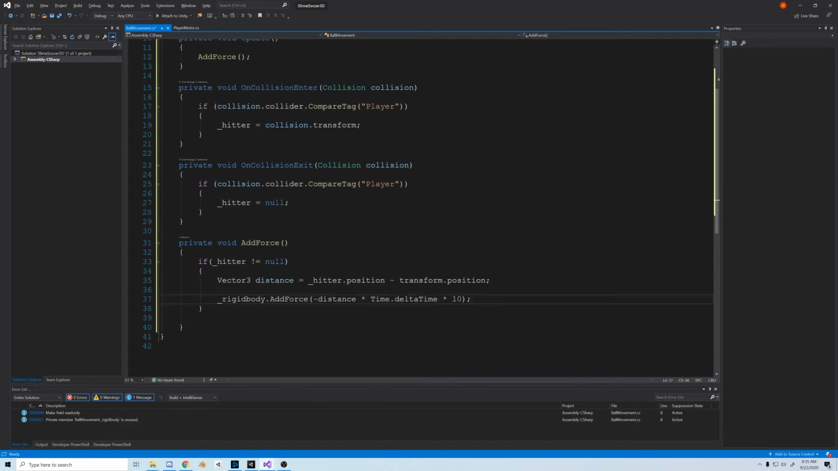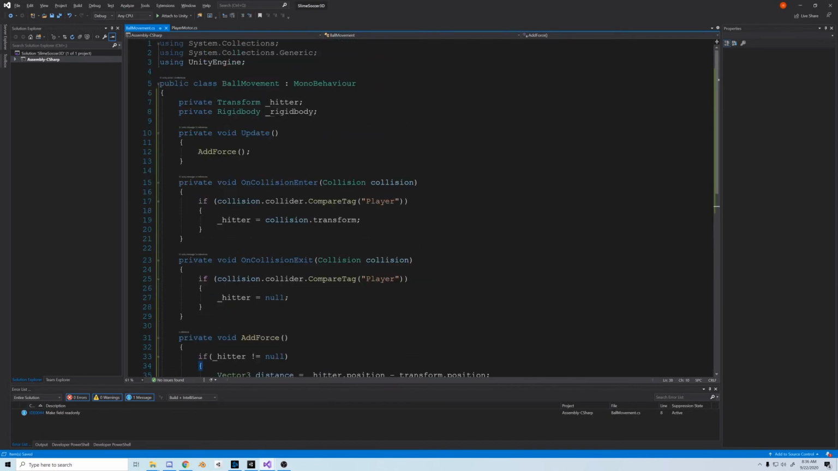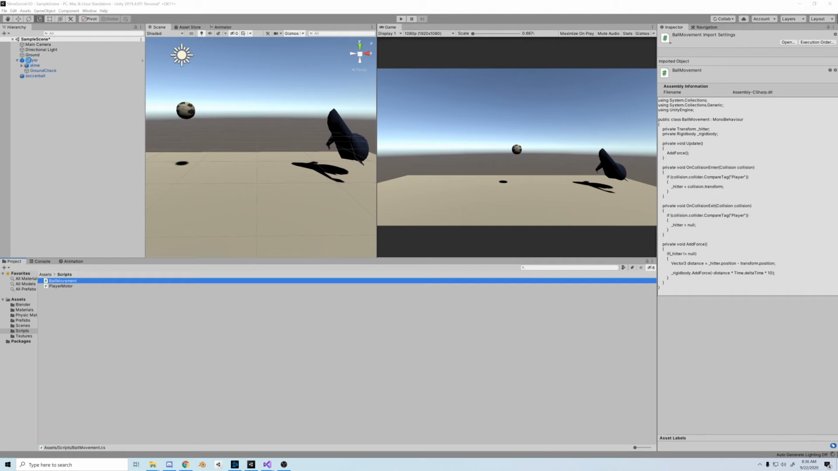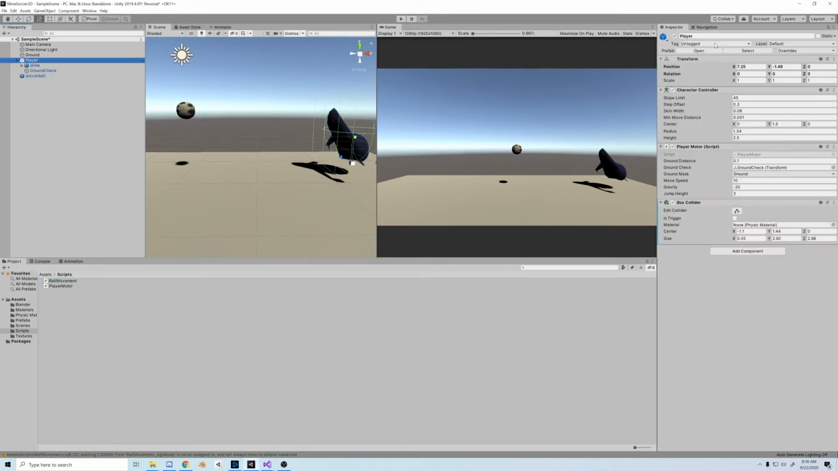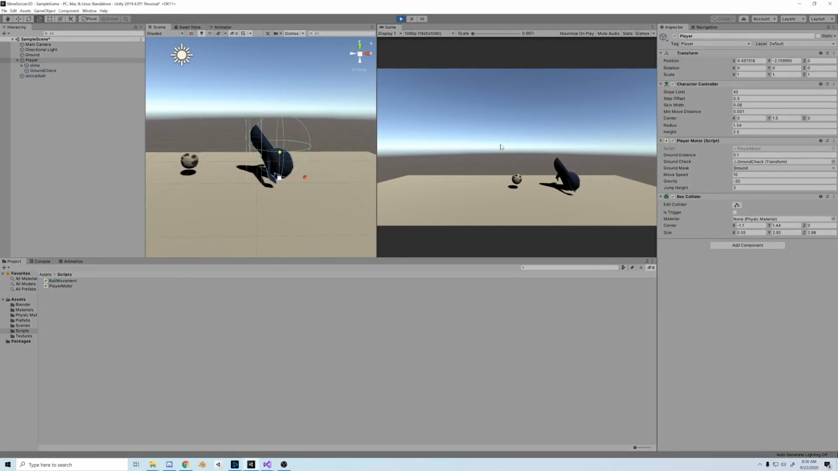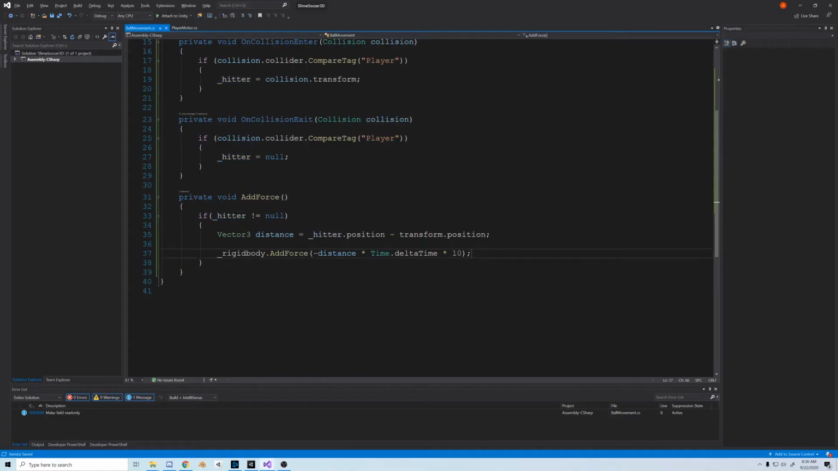In the AddForce method, let's do if hitter is not equal to null, so we'll only call what's inside if there is a hitter. So let's test this out a bit. Dang, it's still stepping over it. Not really working. Something's going wrong. Let's check out the code.